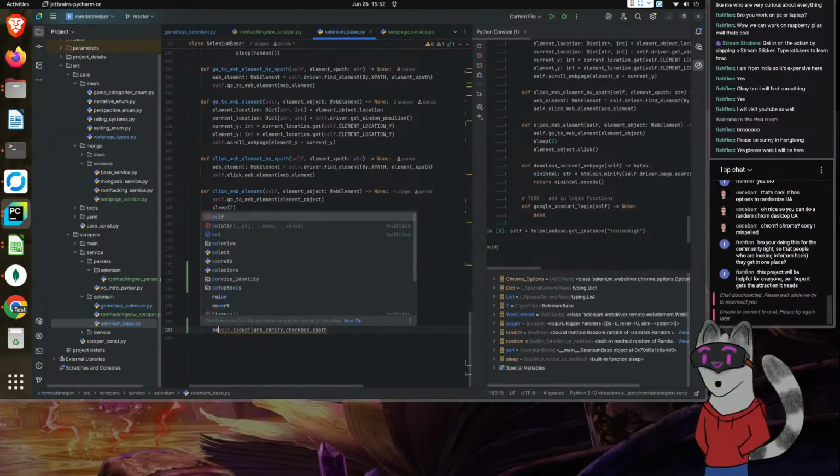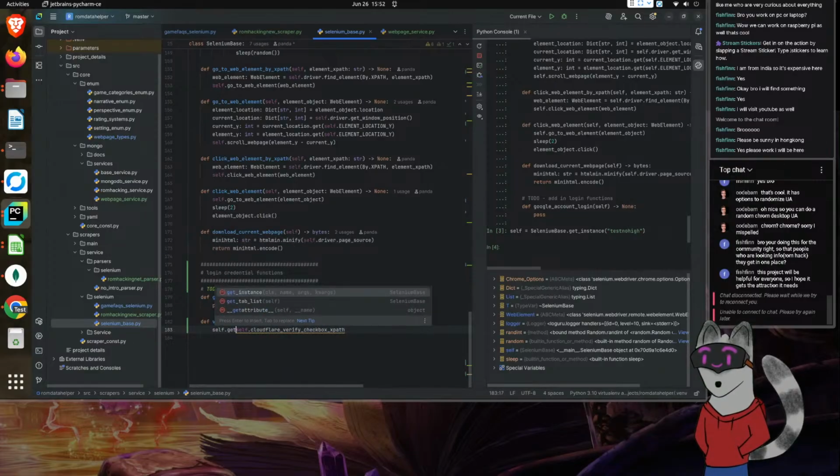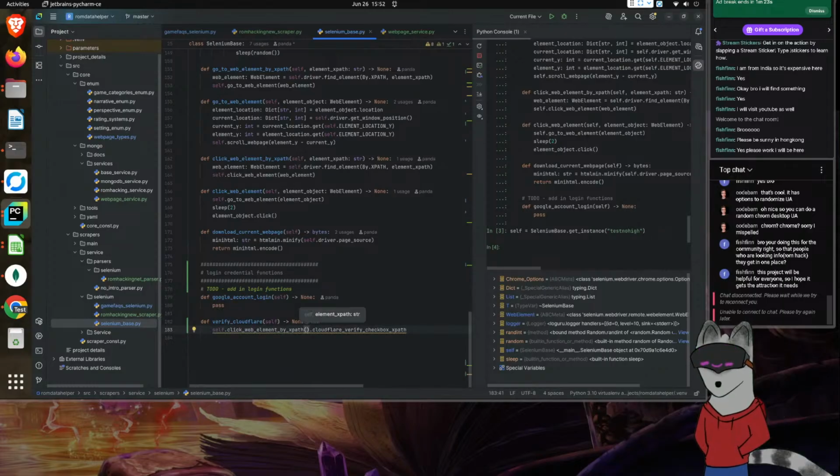So it will be self dot... We can do click. Let's try this first. Click element by XPath. There we go.